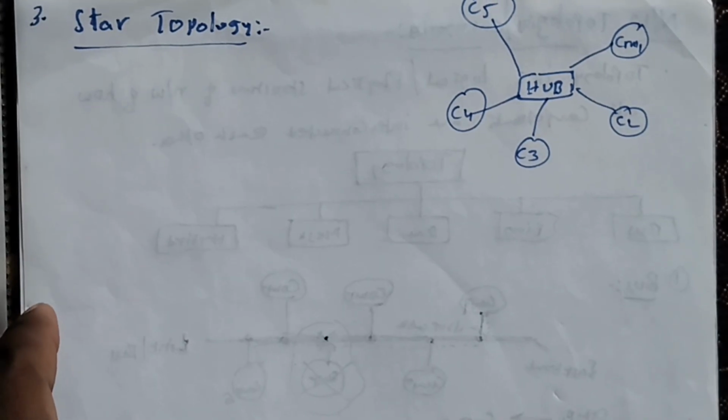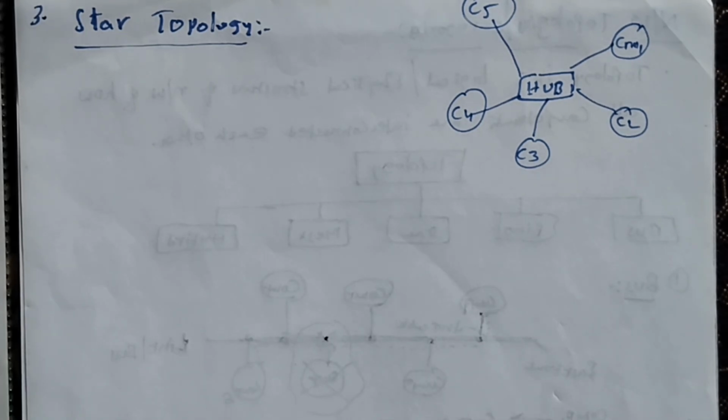Hello, in the last classes we saw bus topology as well as ring topology. Now in this class we'll see what is star topology. Star topology is an arrangement of the network in which every node is connected with a central hub. It is also one of the topologies.